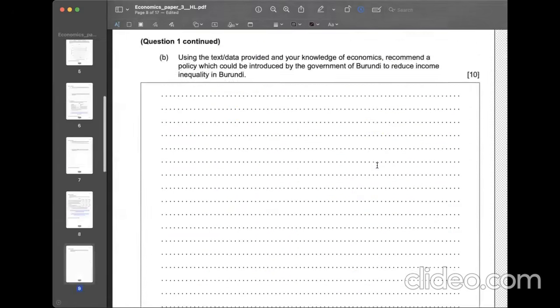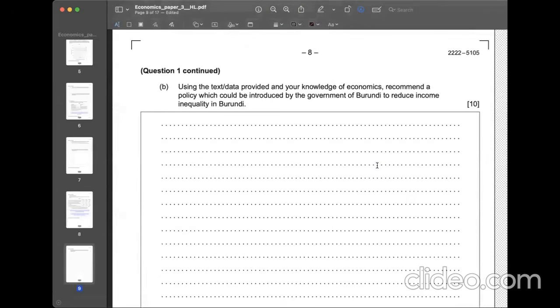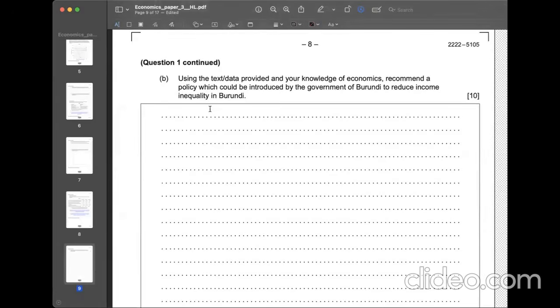Yes. Wow, the following question is the highlight of this entire exam. Number 1. Using the text data provided and your knowledge of economics, recommend a policy which could be introduced by the government of Burundi to reduce income inequality in Burundi.